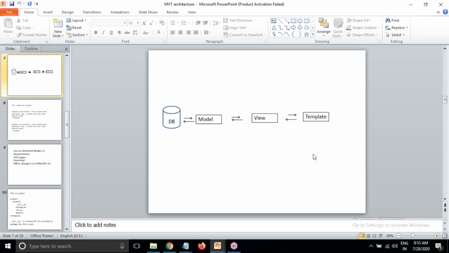Those working on templates, views or model will have clarity about what task is given and what they should do.